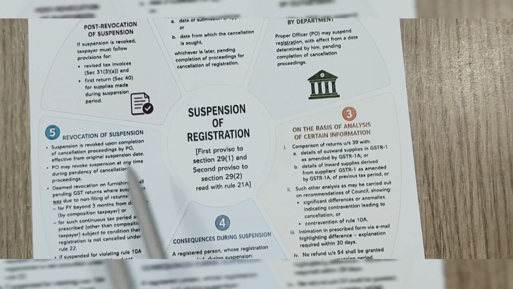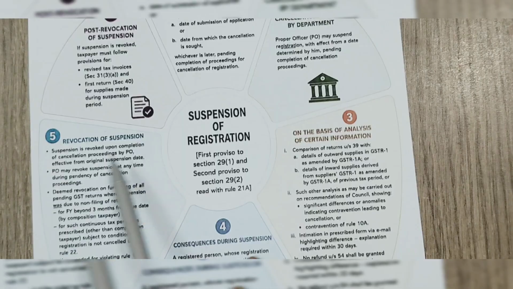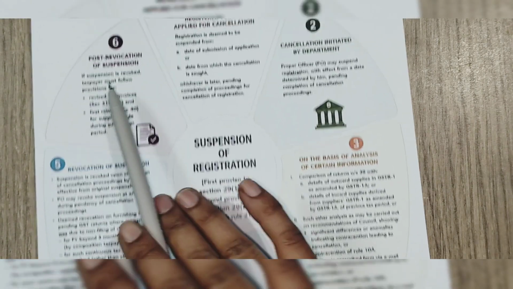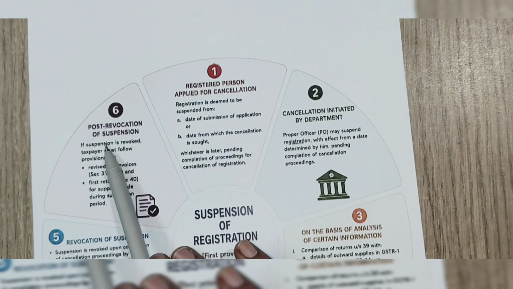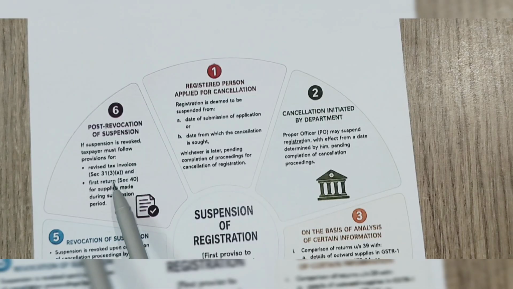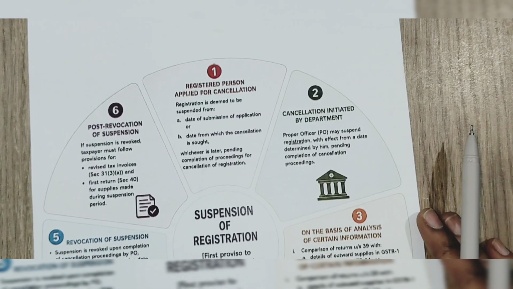Revocation of suspension: the suspension will be revoked upon completion of the cancellation proceedings by the proper officer. Post revocation of suspension, two provisions must be followed by the taxpayer: revised tax invoices, and the first return for the supplies made during the suspension period.